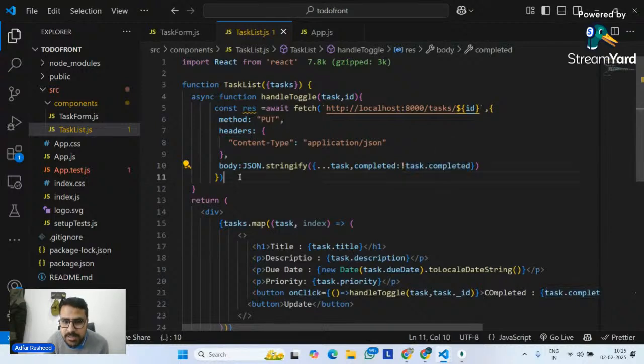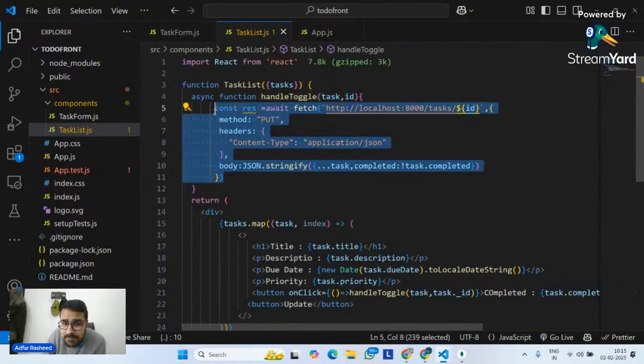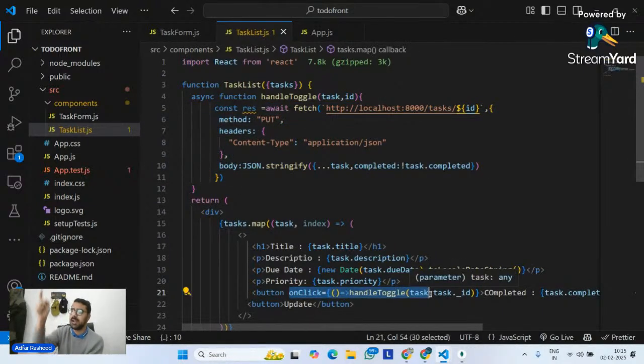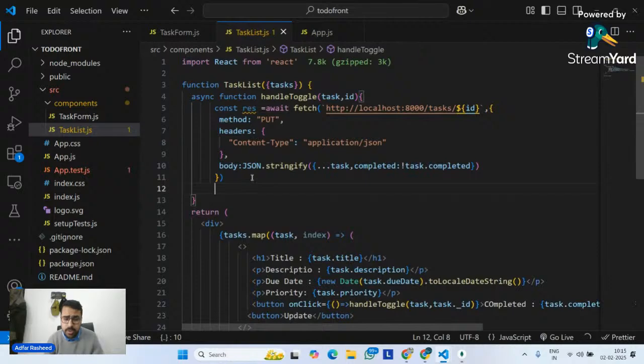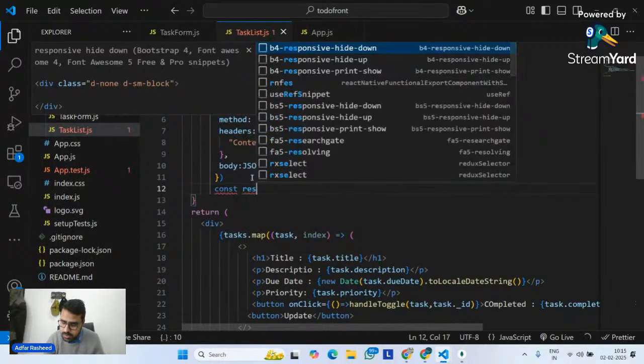Is this logic clear, guys? Why am I passing task and ID over here? Give me a quick confirmation in the chat. Because this function does not have task access, so we have to pass the task from the event handler. So I passed both: task and task ID. Now, you don't actually need to pass task.id; you can directly access that from here as well. So anything can work. I hope this makes sense. Give me a quick confirmation in the chat.